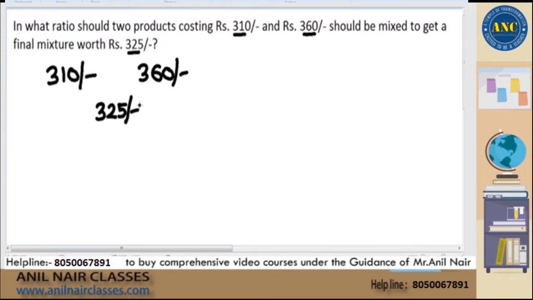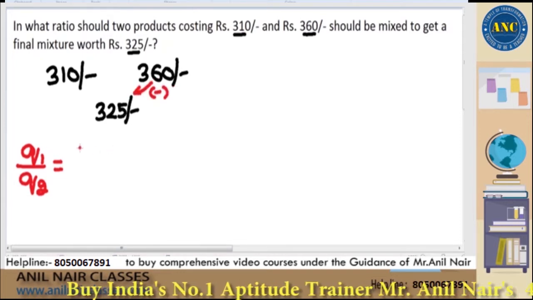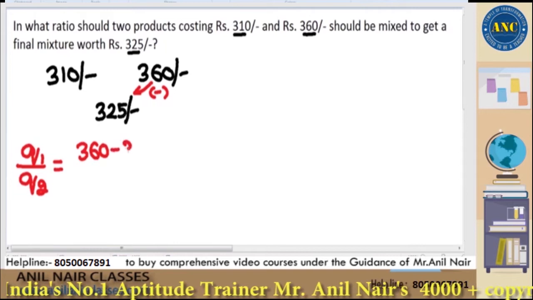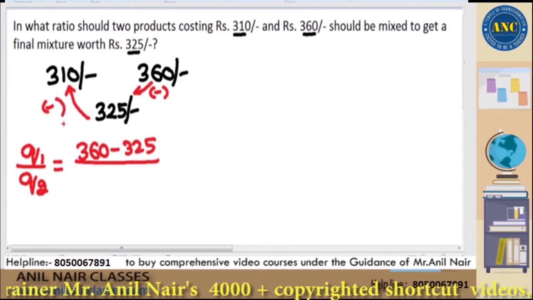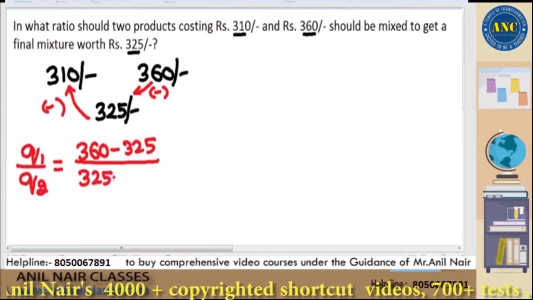That is the question. It's a very easy question to start with. They are asking you the ratio of the quantities. So Q1 by Q2 is P2 minus P, so it is 360 minus 325, divided by P minus P1, 325 minus 310.